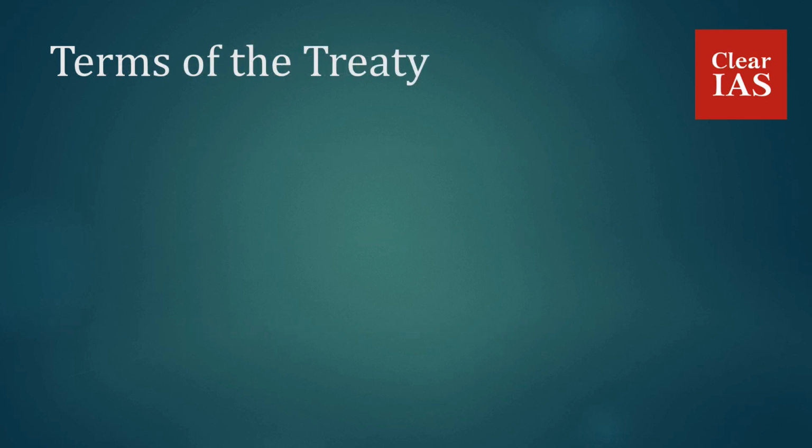Terms of the treaty. Nepal lost one-third of its territory. Nepal lost the areas of Kumaon and Garhwal, and much of the terai region was also lost. There are other important terms of the treaty too, that is the acceptance of a British resident in Nepal and Nepal maintaining a friendly relationship with the British. But here we'll be limiting our discussion to those clauses which are in connection with the present dispute of Kalapani.